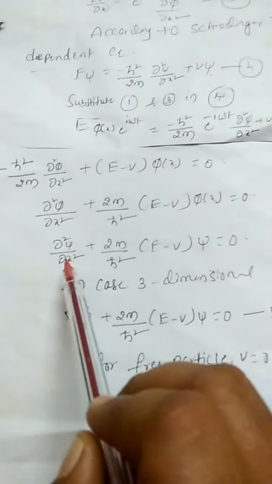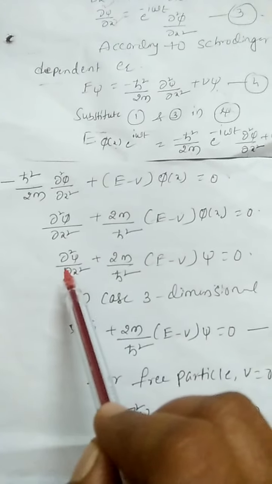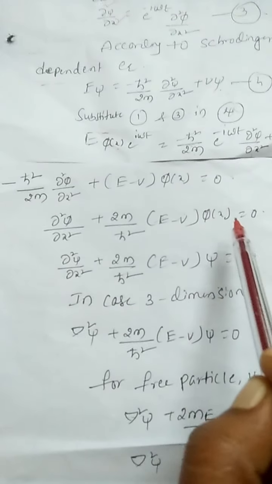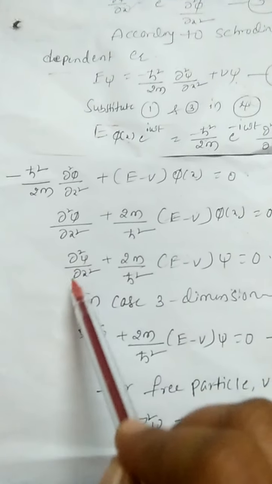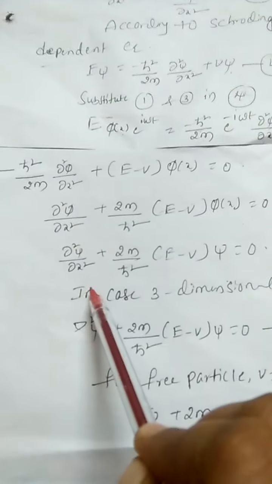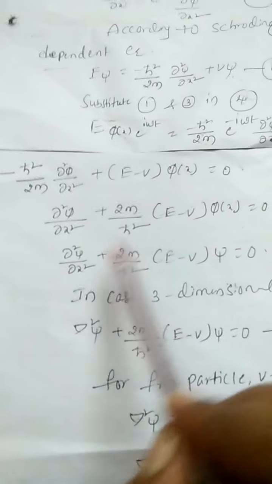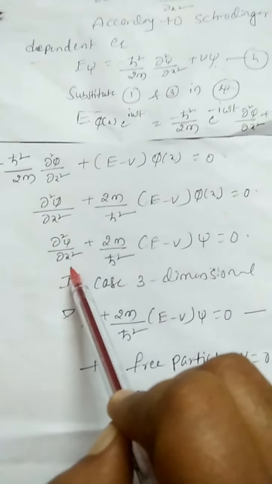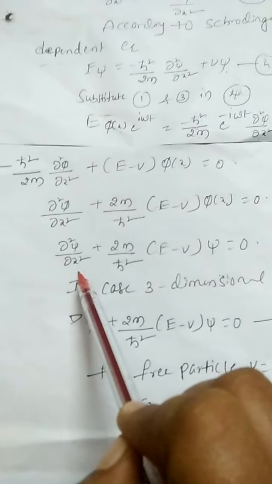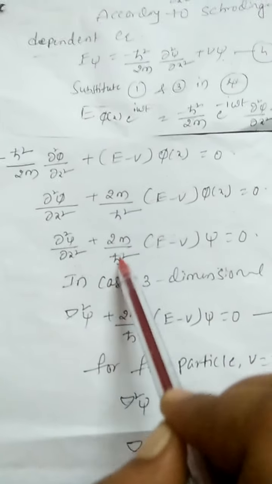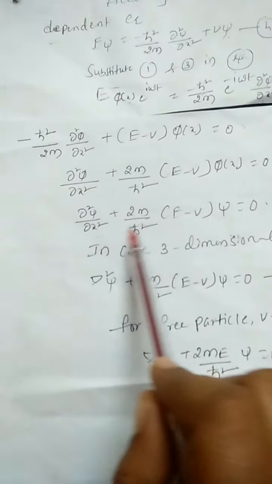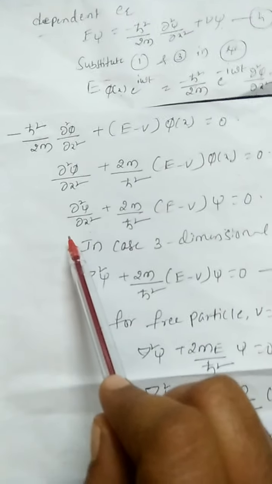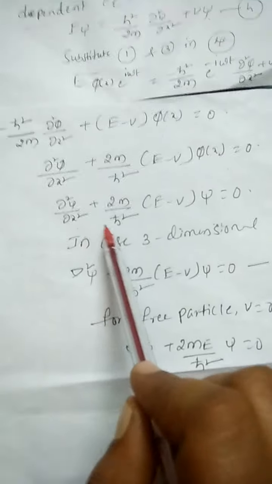Similarly, if the equation is written in the form of psi, then del square psi by del x square plus 2m by h cut square, E minus v into psi is equal to 0. This is for the one-dimensional case, where the particle travels along the x direction.